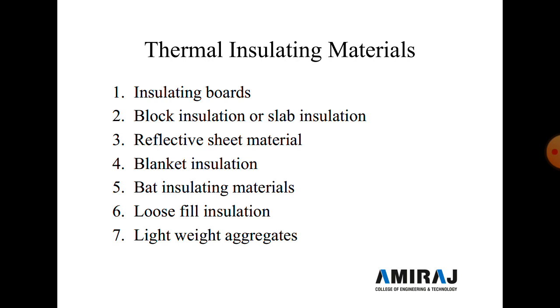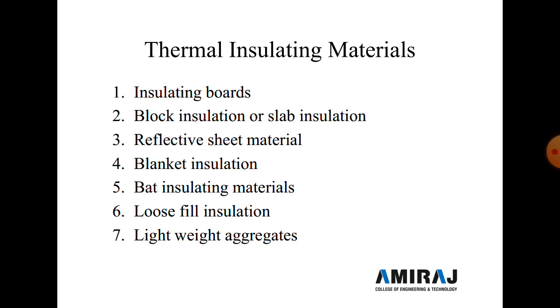So first is the insulating board. This type of insulating board is made of the pulp of wood or other material, which is pressed further by adding a suitable adhesive to obtain a board like a wooden sheet, a compressed wooden sheet. These are available in various sizes and thicknesses, and these boards are probably used for the interior lining of an external wall or a partition wall.